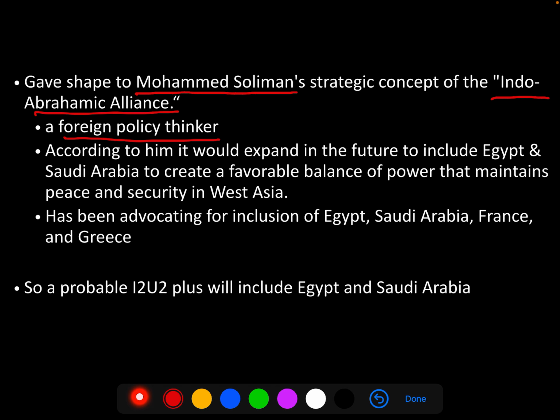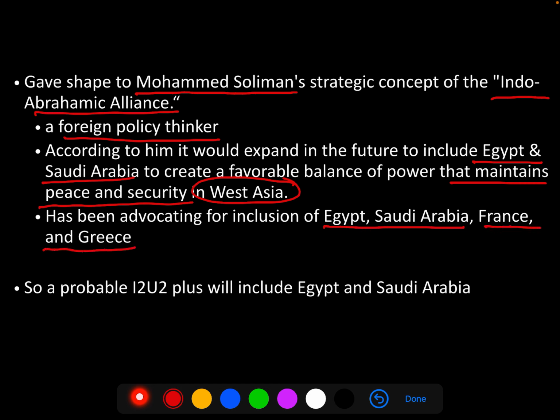He thought that such an alliance would initially constitute India, UAE, Israel and USA, and then it would go on to include Egypt as well as Saudi Arabia to create a favorable balance of power that maintains peace and security in West Asia. So the ultimate goal of this is to maintain peace and security in West Asia, and he has been advocating for the inclusion of Egypt, Saudi Arabia, France as well as Greece.